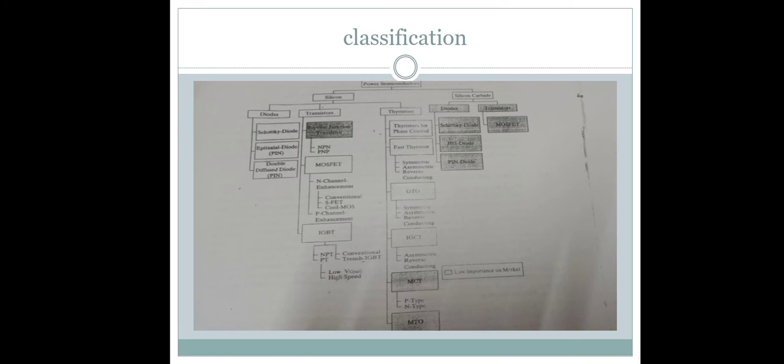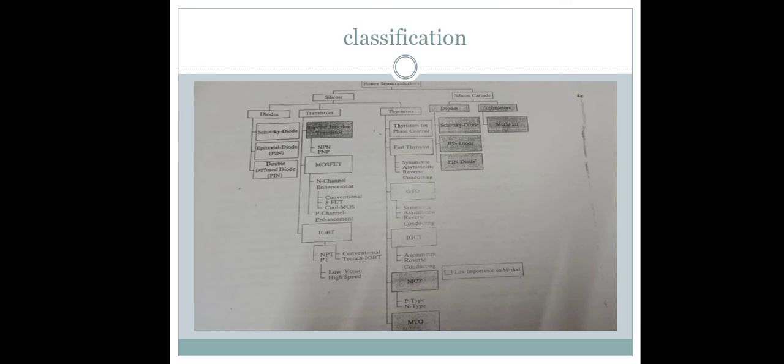MOSFETs mainly have two channels: N channel enhancement and P channel enhancement. The N channel enhancement has subtopics of conventional MOSFET and CoolMOS, and the third transistor is the IGBT.